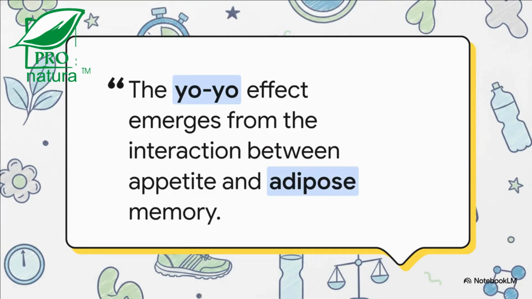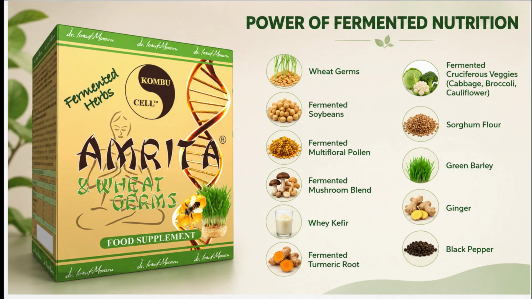As we synthesize all of this, it becomes so apparent that the yo-yo effect is not driven by one single hormone, one missing enzyme, or a simple behavioral failure. It is a massive biological cascade. It emerges from a complex interaction between rising appetite, lowered energy expenditure, the epigenetic memory of your fat cells, renewed inflammation, the risk of muscle loss, and severe mitochondrial stress. And that is exactly why a targeted nutritional approach needs to be equally complex.